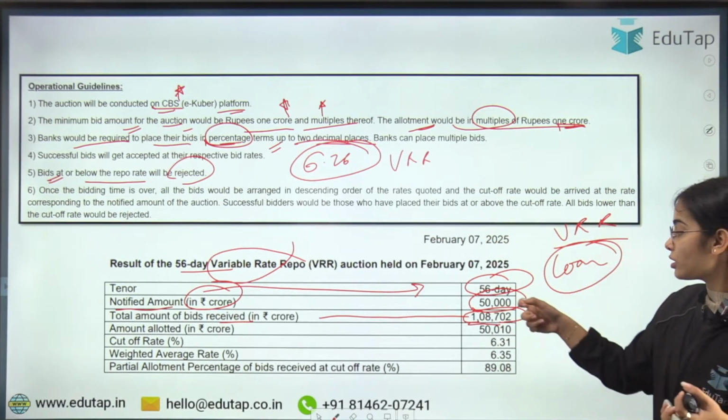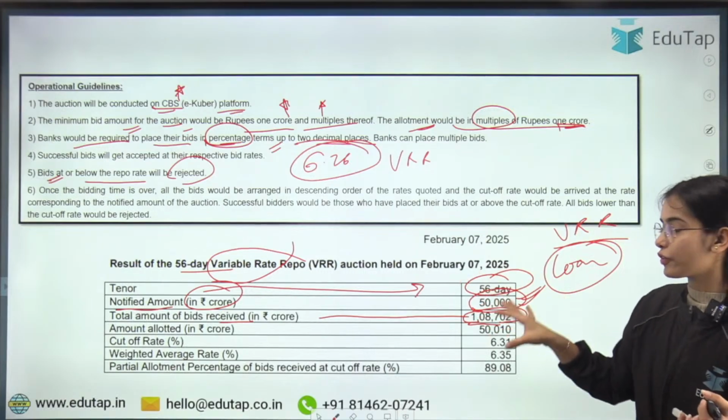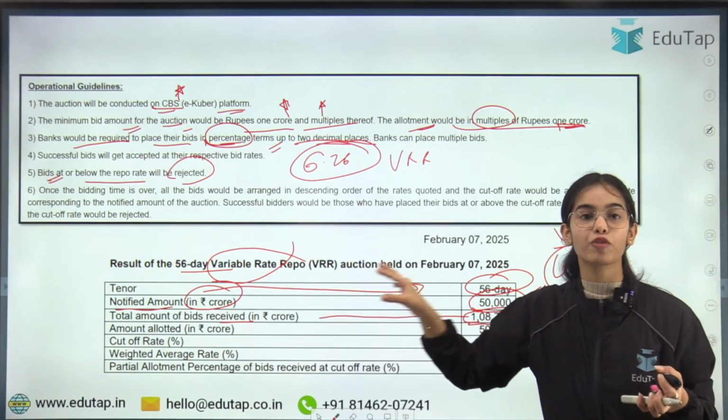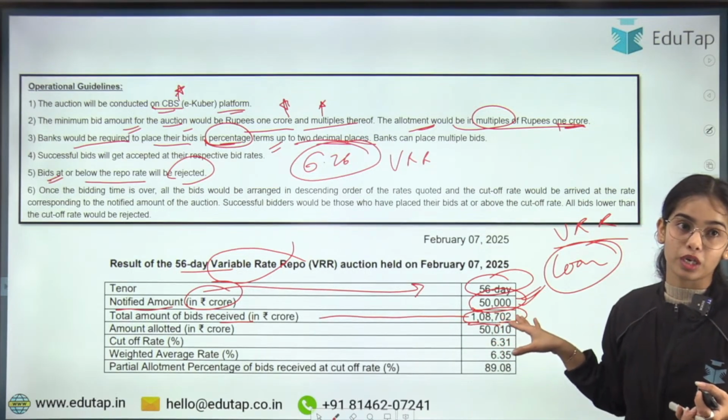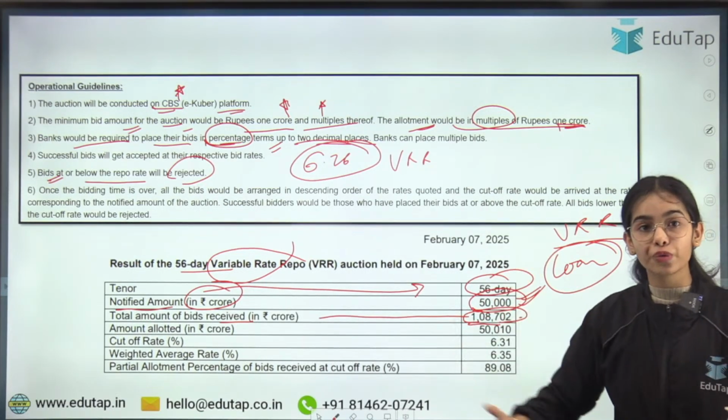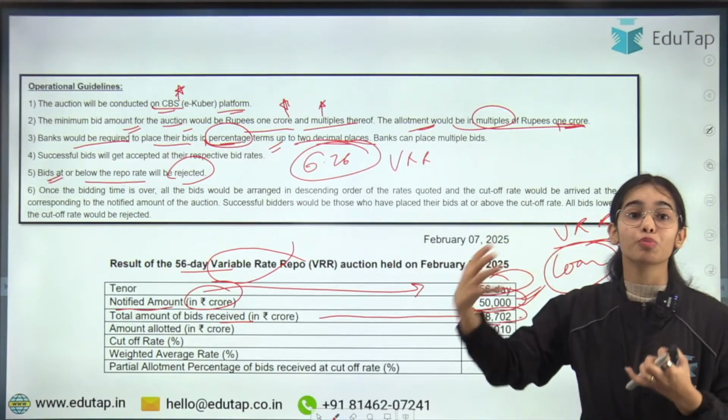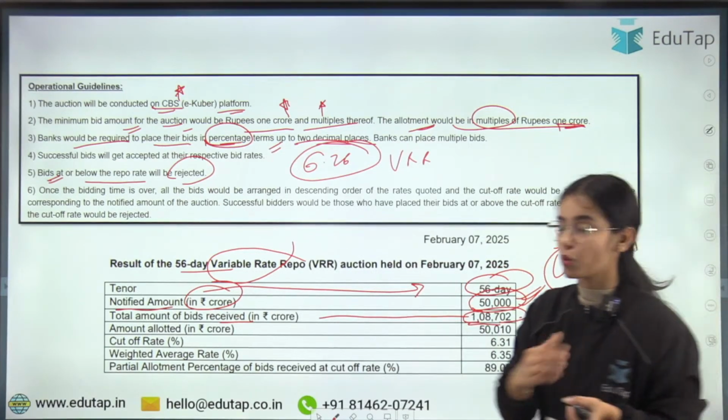Now the auction was of 50,000 crores, but actually bids came for 1,08,702 crores. So you can understand how much liquidity the banking system requires, and how much more money the banks actually want to take.